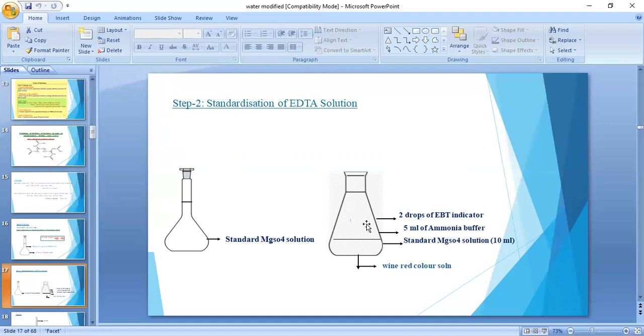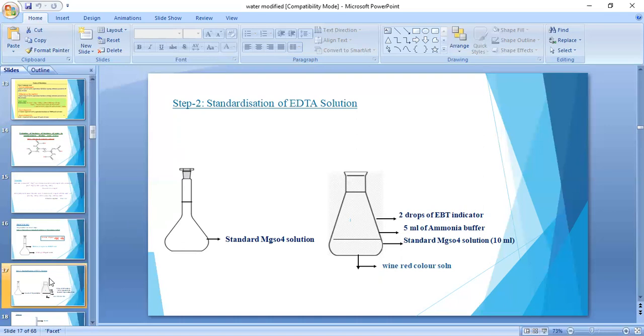This is actually a basic buffer, ammonia buffer, that is, ammonium chloride plus ammonium hydroxide. So this is the second step, standardization of EDTA. We take a conical flask, take 10 ml of MgSO4 prepared in the previous step, and add 2 drops of EBT and 5 ml of ammonia buffer.